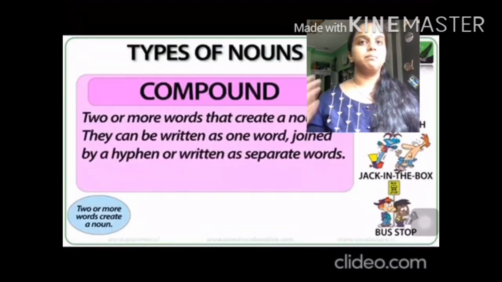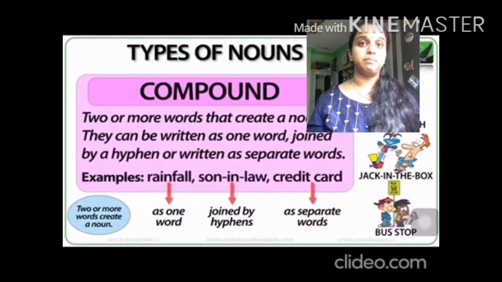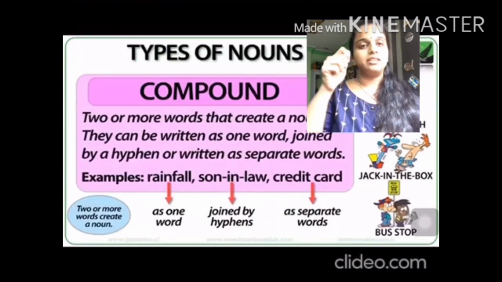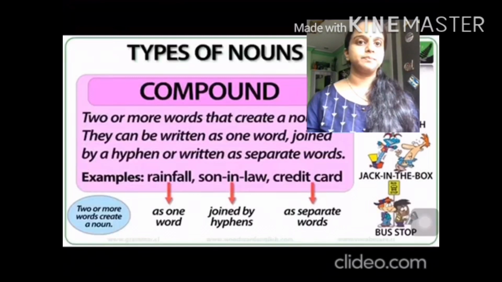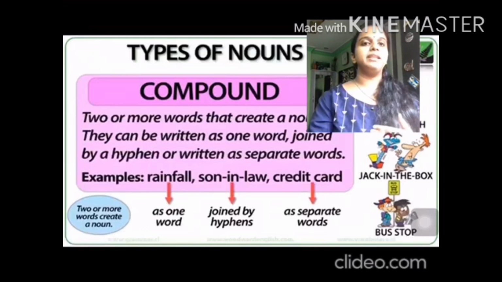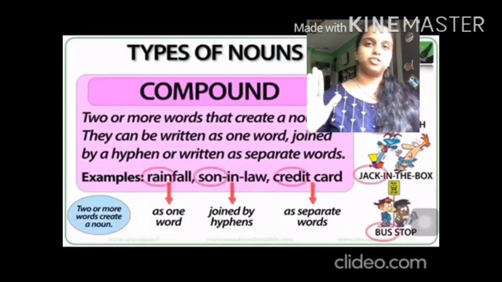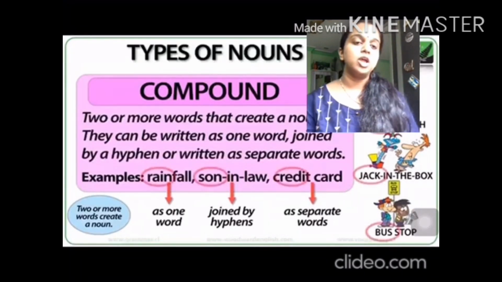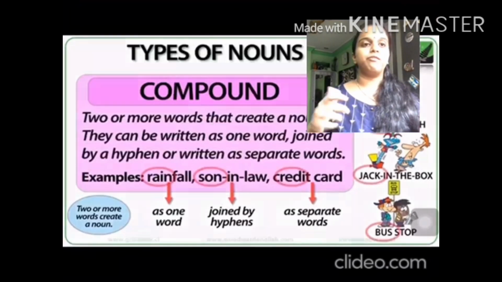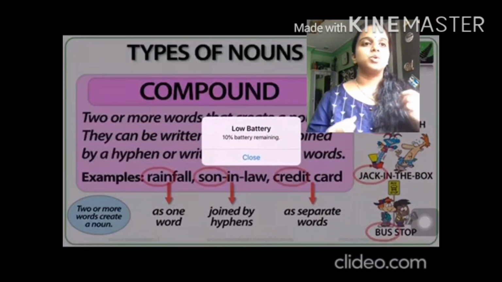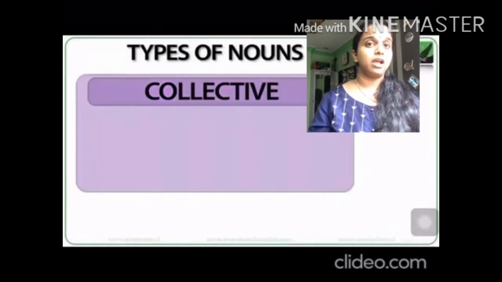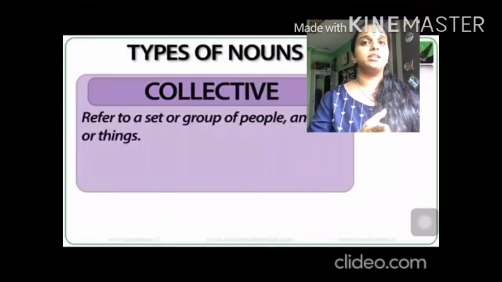For example, tooth, brush. These are two different words, tooth and brush, which are joined together to make one single word, toothbrush, which tells you that this brush is used to clean your teeth. Jack-in-the-box. Here hyphens have been used so that you understand the meaning. Bus stop. Two different words combined together to form one noun. As one word, rainfall. Rain and fall are two different words which are joined together so that you understand the meaning, rainfall. Credit card is also two different words which are joined together to form one noun.